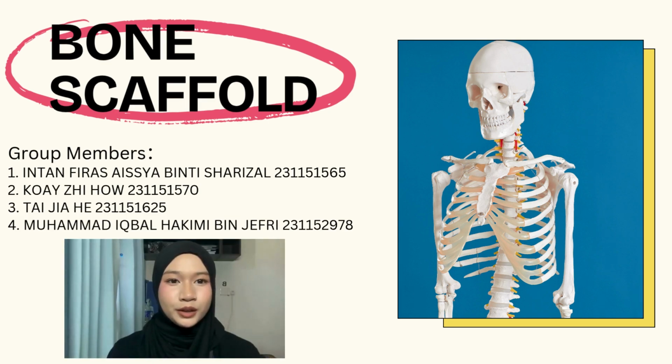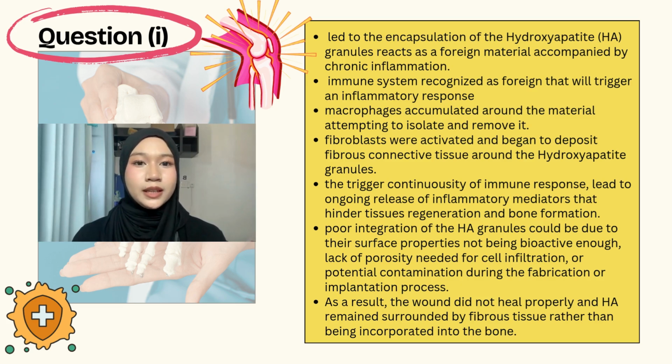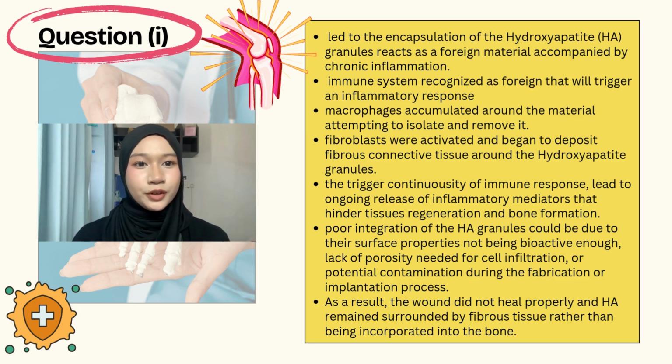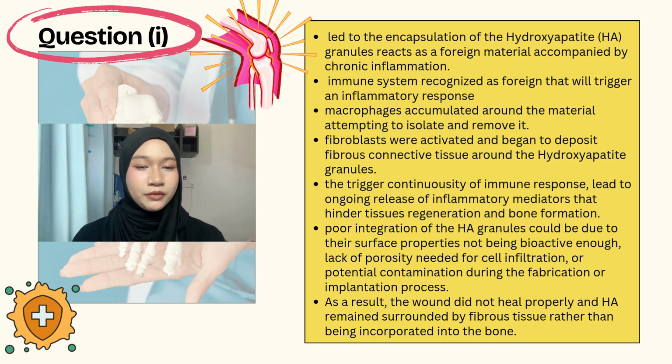And today we are going to discuss some questions about bone scaffold. The answer for question 1 is the biological response that leads to encapsulation of the HA granules, which react as a foreign material accompanied by chronic inflammation. The immune system recognizes the material as foreign and triggers an inflammatory response, such as macrophages accumulating around the material, attempting to isolate or remove it.